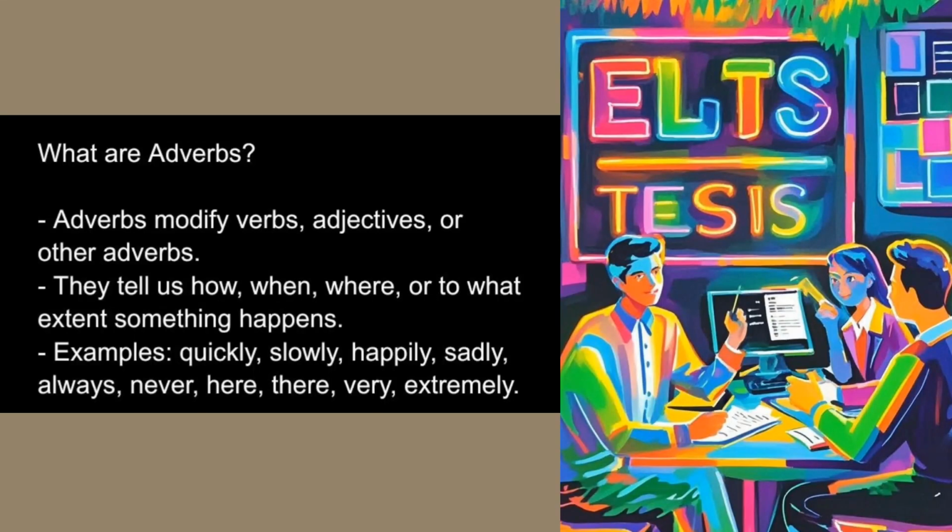What are adverbs? Adverbs modify verbs, adjectives, or other adverbs. They tell us how, when, where, or to what extent something happens. Examples: quickly, slowly, happily, sadly, always, never, here, there, very, extremely.